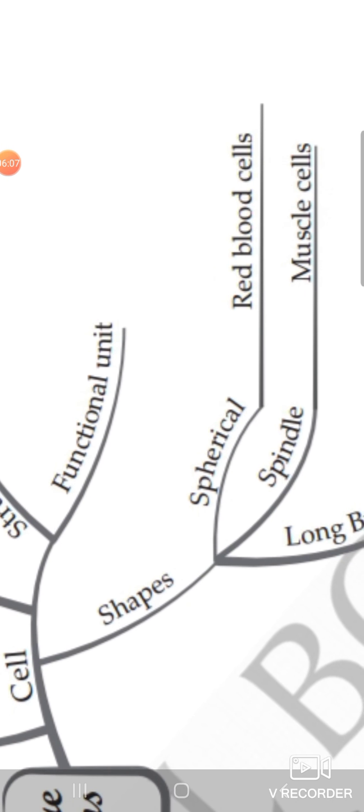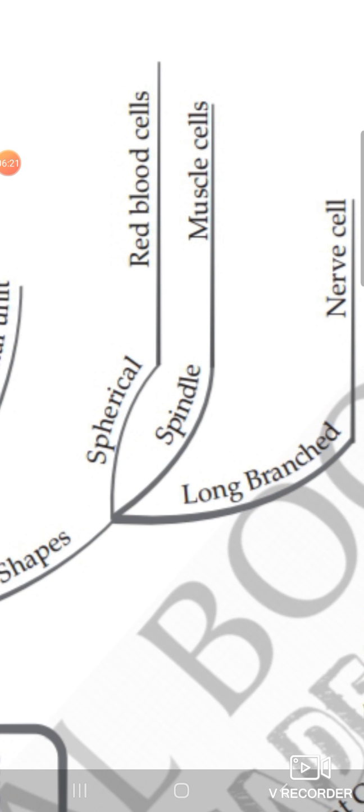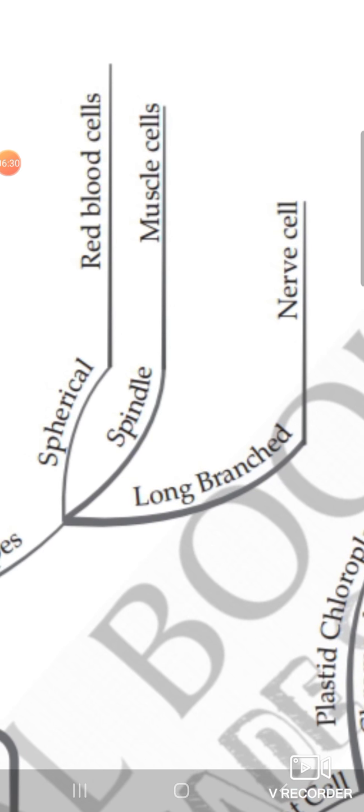Okay, if we come to the next part of this chapter, cells have different shapes and sizes also. The size and shape of cells varies from one organism to another. Some of the shapes are given in your textbook. A cell having a spherical shape is a red blood cell. Spindle shape is the muscle cell, and long branched cells are the nerve cells. The longest cells of the human body are the nerve cells, which may reach up to a length of 90 centimeters, dear students. So the size and shape of cells vary from one organism to another.